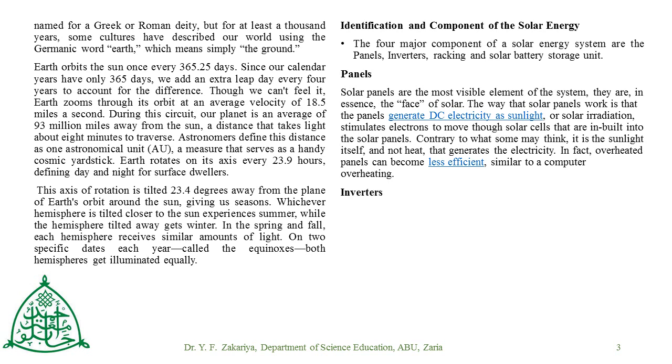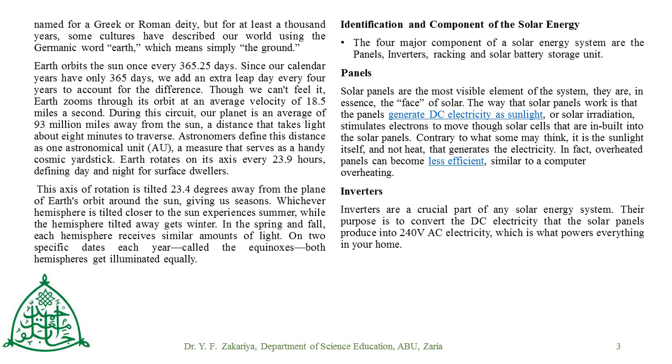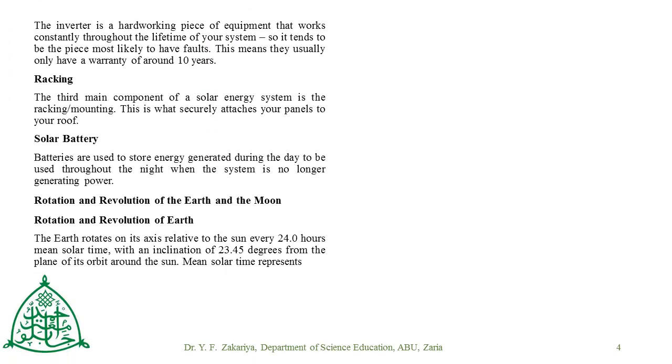The inverter is a crucial part of the solar energy system. It works constantly and tends to be the most likely to have faults. Its purpose is to convert direct current electricity that the solar panel produces into 240 volt alternating current electricity, which powers everything in our home.